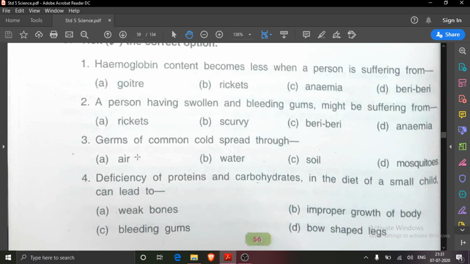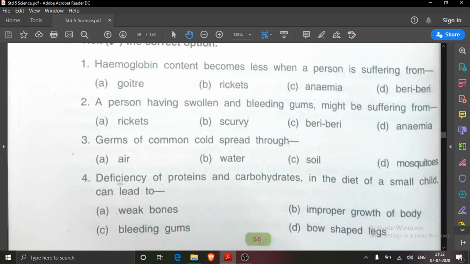And the person who is near you might suffer from that common cold. That's why nowadays we all are wearing masks to cover our nose and mouth, so that if we are sick, the germs will not spread from one person to another. So here what we will write? Germs of common cold spread through air.